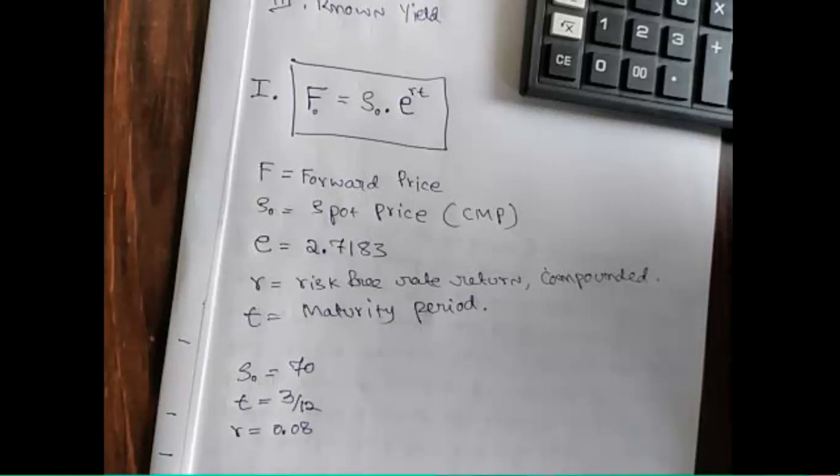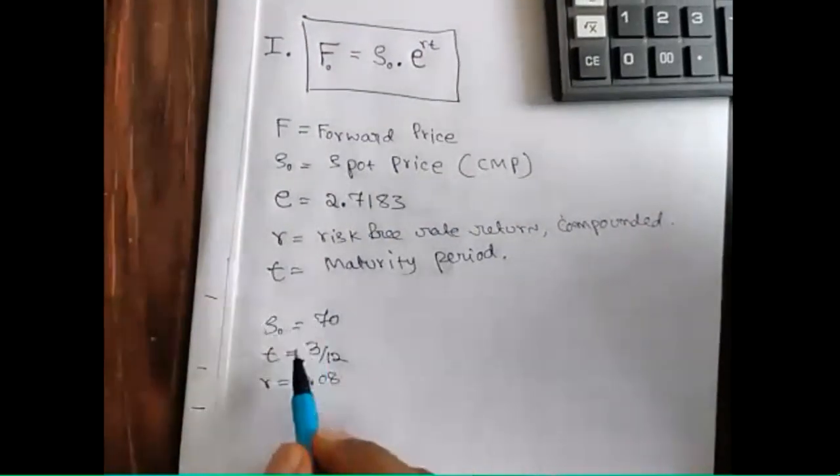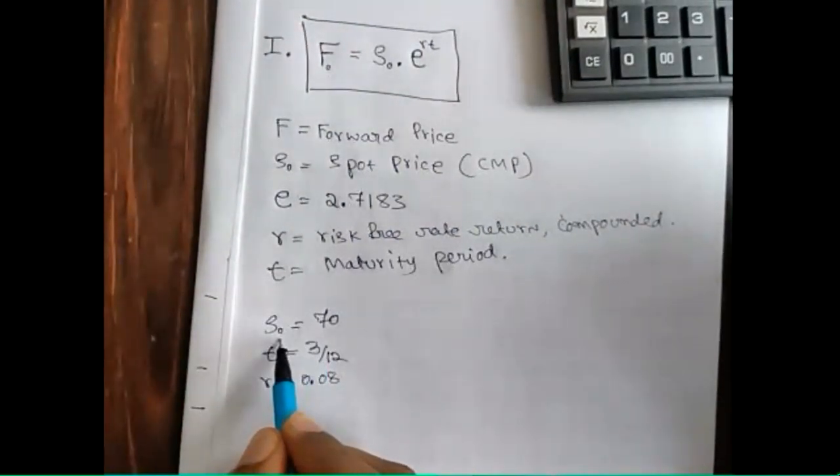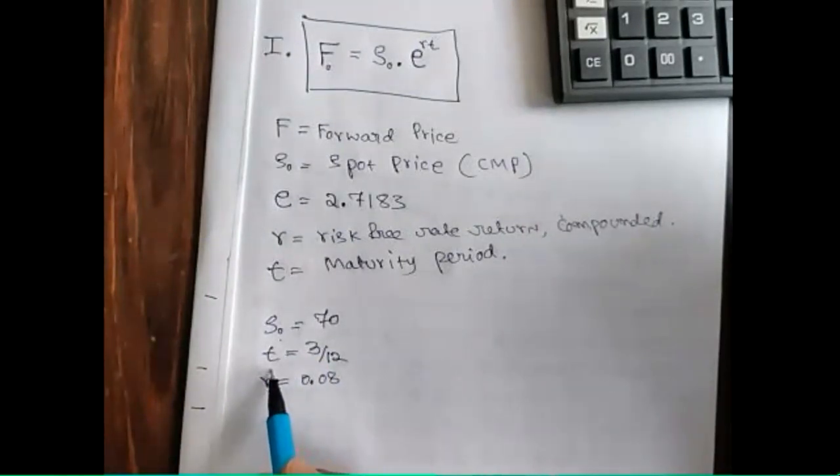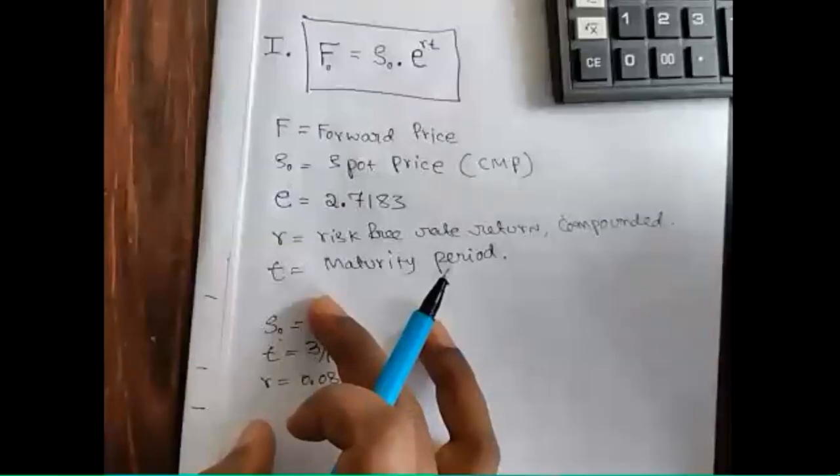So find out the value of the forward price. So I can see here, these are the given information. Spot price 70, the current market price of the underlying asset is 70, the term of the contract is 3 by 12, and the risk-free rate of interest is 0.08. This is the case where the underlying asset does not provide any income.